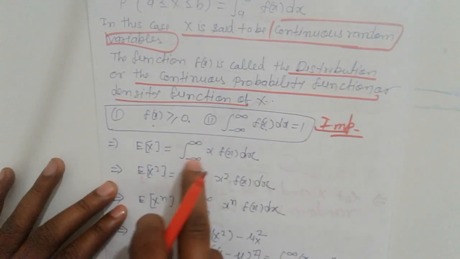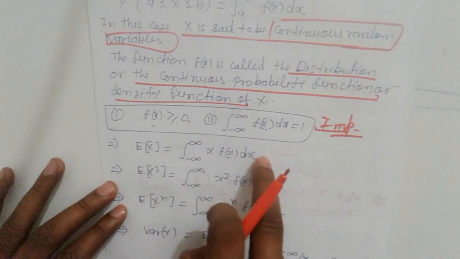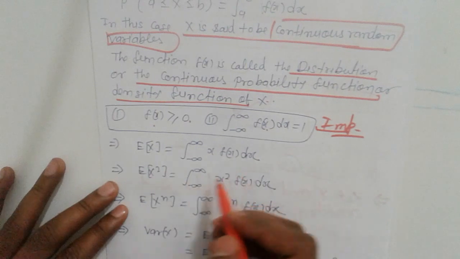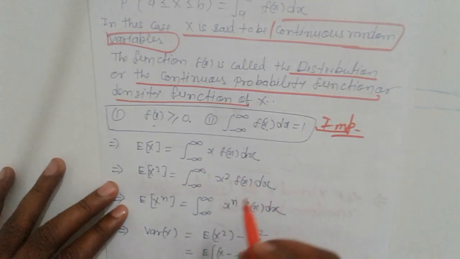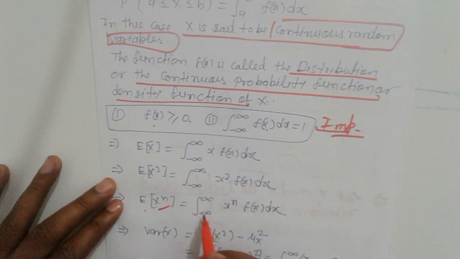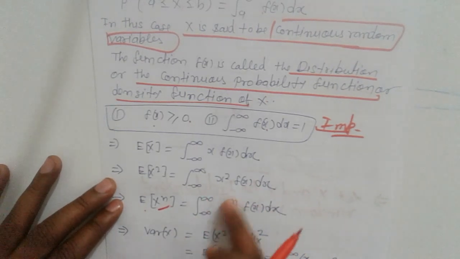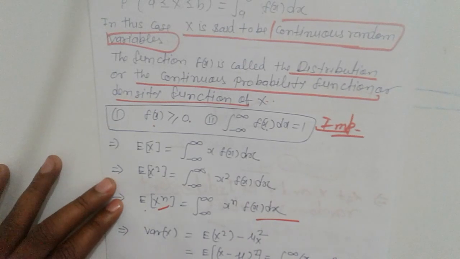Next, E[X] equals the integral from minus infinity to infinity of x f(x) dx, and E[X squared] equals the integral of x squared f(x) dx. So E[X raised to n] equals the integral of x raised to n f(x) dx.